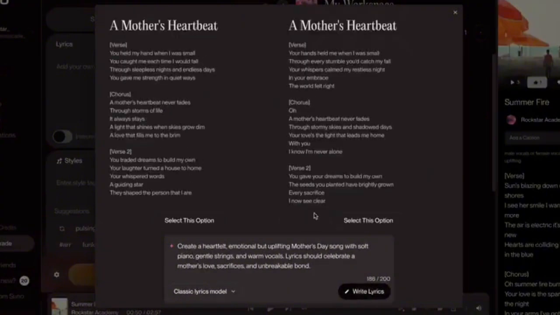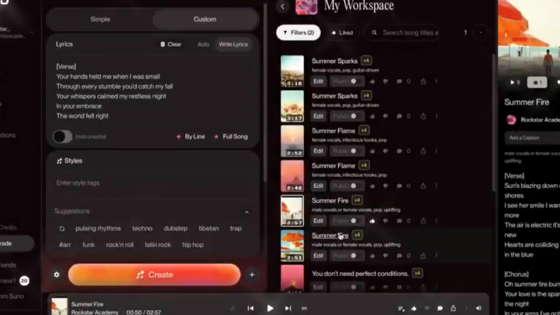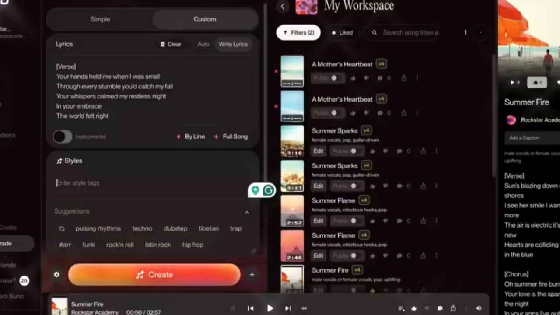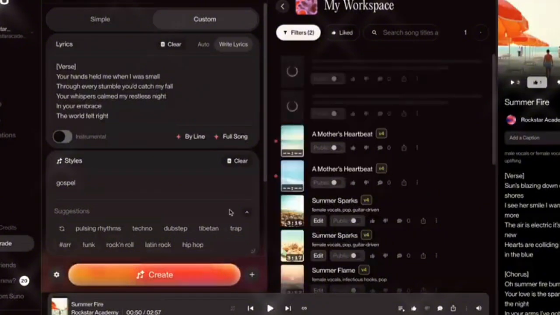You will get 2 sets of lyrics, as you're seeing here. So just choose the one that you prefer. And you can also, if you opt to, type your style of music, whether it's gospel, classical, Afrobeat, or reggae. Let's go ahead and select create. And again, we're going to get 2 songs to choose from. Let's listen to a snippet of one of these songs.